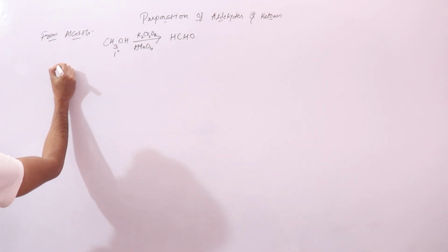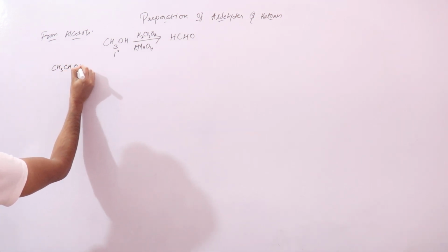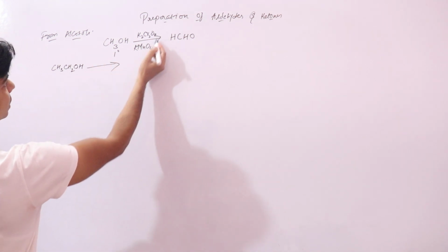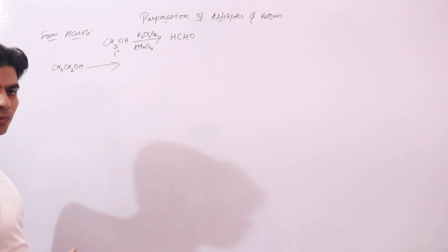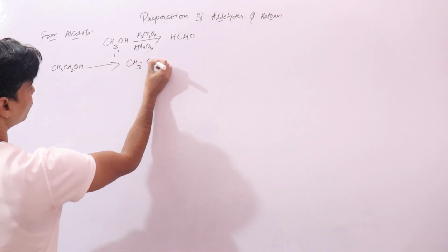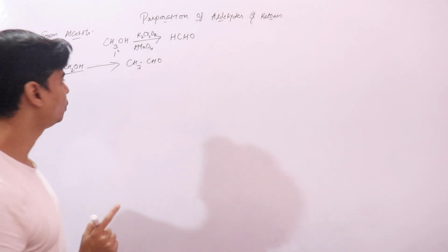Similarly, if we take CH3CH2OH, this is your ethanol. So ethanol with K2Cr2O7 or KMnO4 will form CH3CHO. Basically this is your primary alcohol group, CH2OH.